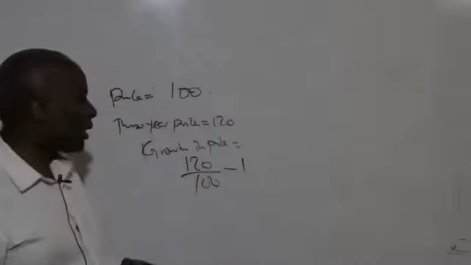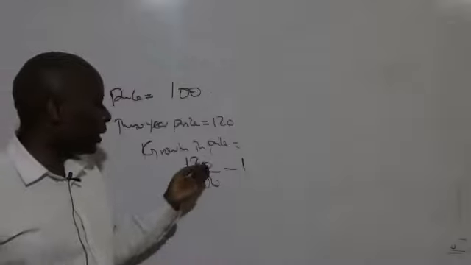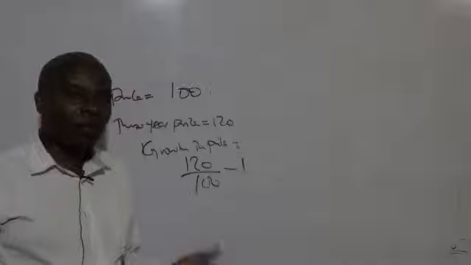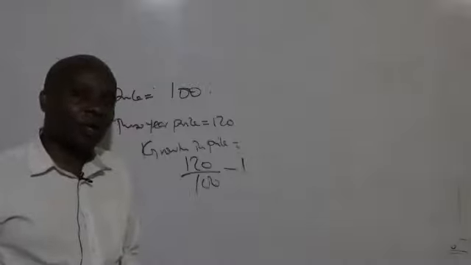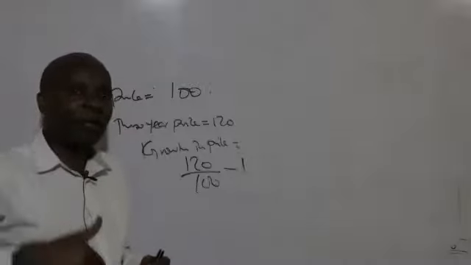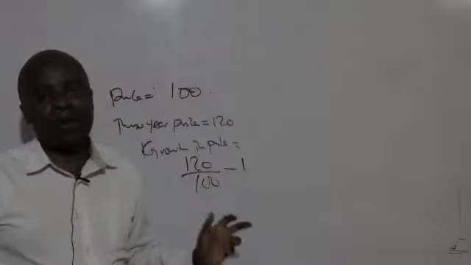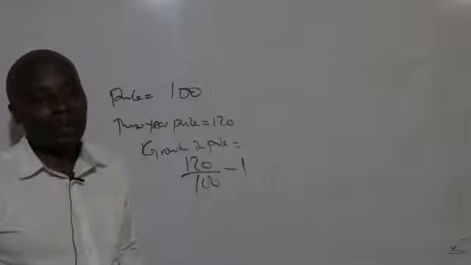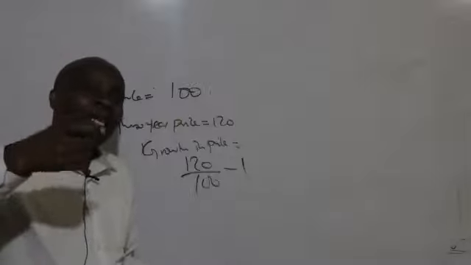So you'll see the final answer being 1.2 minus 1 is 0.2, which is the same as 20%. So the same case with our growth rate of dividends. Take the current dividend divided by the oldest dividend. Only that this time around, we must talk of the nth root. But we have to deduct 1 at the end. If you don't deduct that 1, you end up getting an answer which is more than 100%.